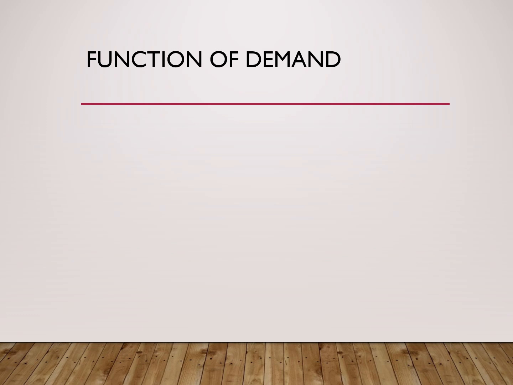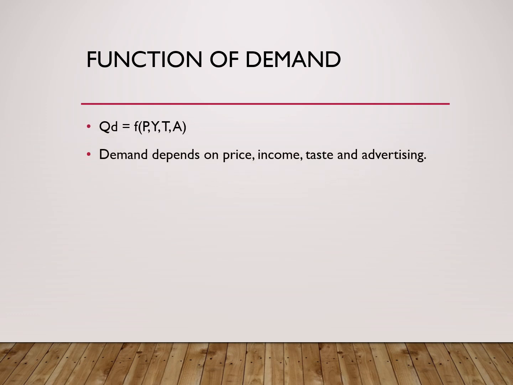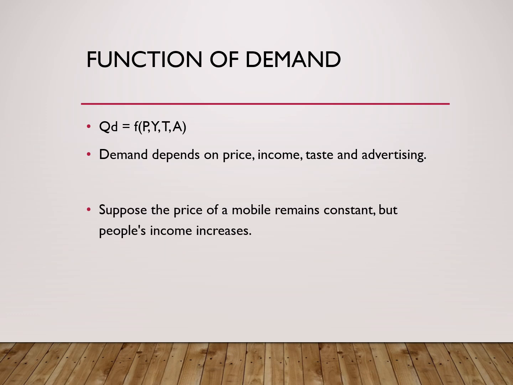Demand depends on many factors, not only price. The demand function can be written as QD equals a function of price, income, taste and preferences, and advertisement. Suppose the price of a mobile phone remains constant, but people's income increases. So many people may buy expensive phones. Similarly, attractive advertising campaigns also increase demand.